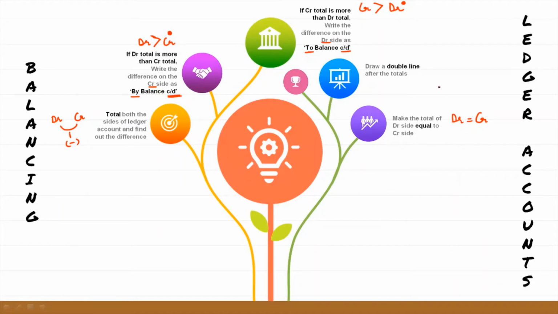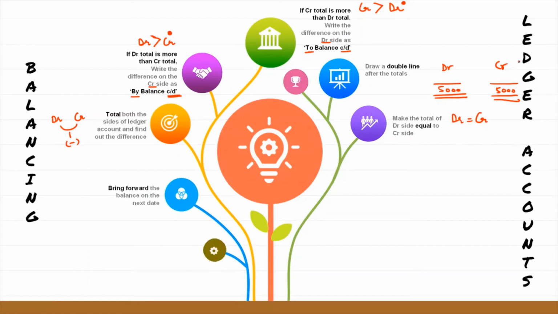And when we write the total, let's say the total is 5,000, we need to show it like this by putting double lines in the end, on the DR side as well as on the CR side. This indicates that both the totals of the debit side as well as the credit side are equal. Okay. The next step is to bring forward the balances on the next date.